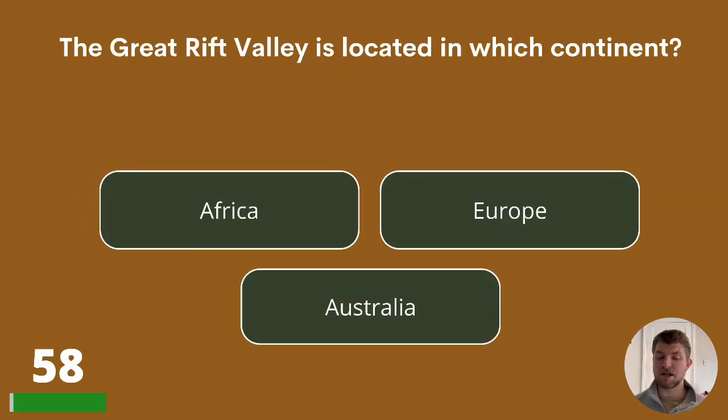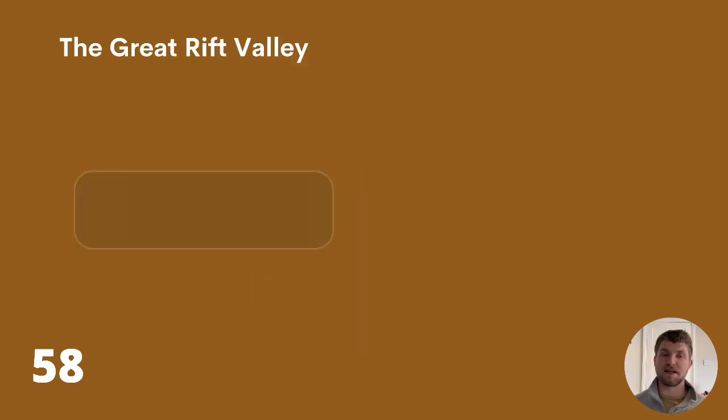Question 58. The Great Rift Valley is located in which continent? Africa, Europe, or Australia? The Great Rift Valley. The correct answer is Africa.